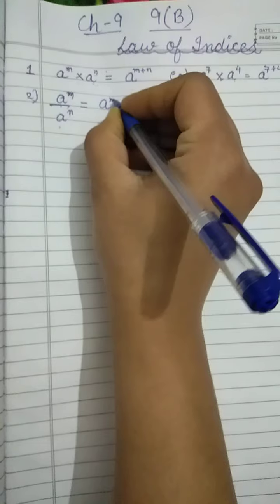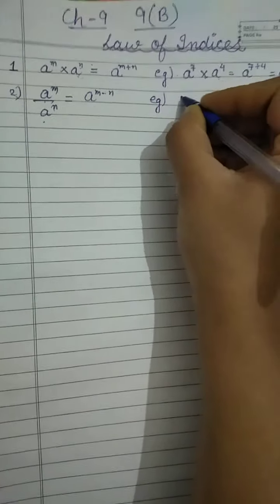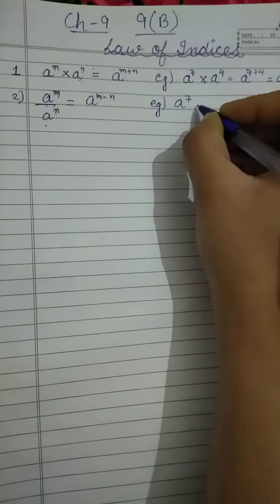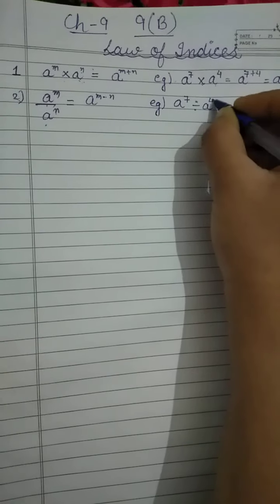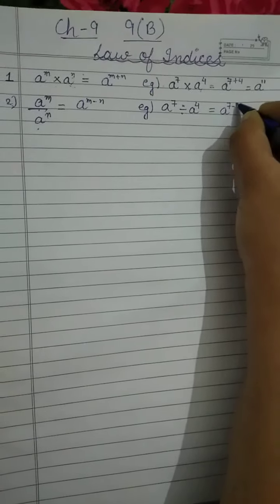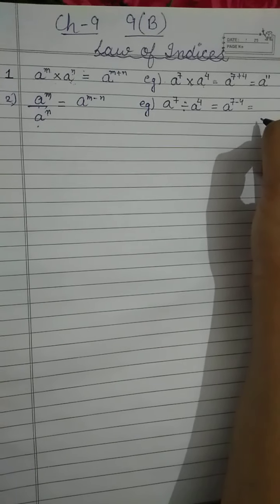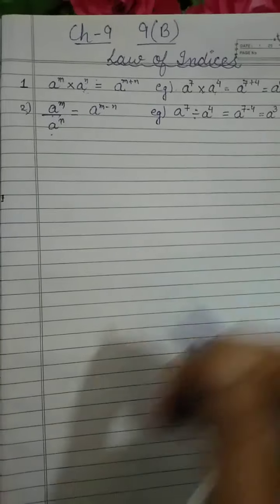A power m minus n. Example, a power 7 sign of division and a power 4, then we will subtract the power, 7 minus 4, a power 3.